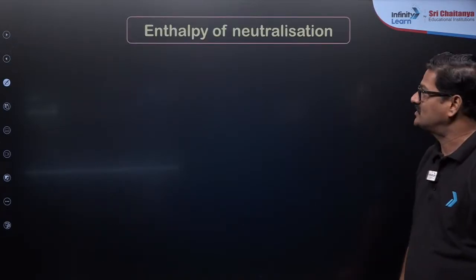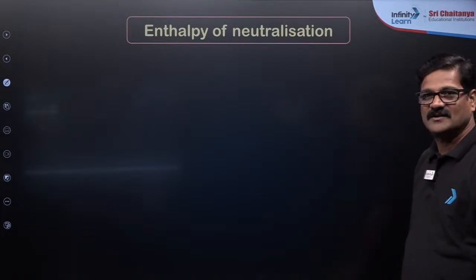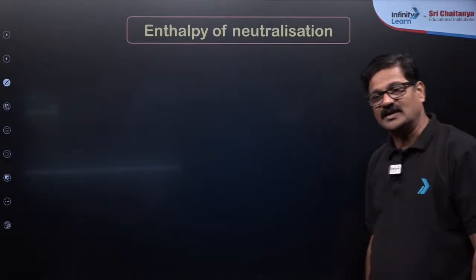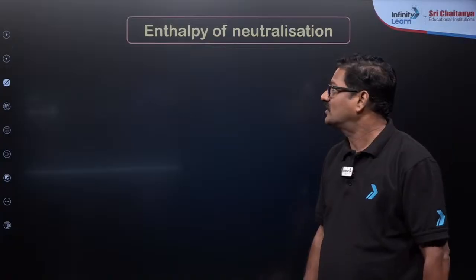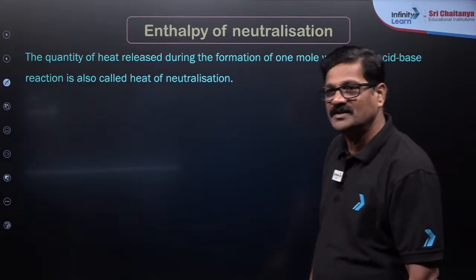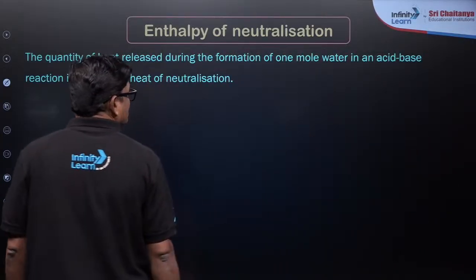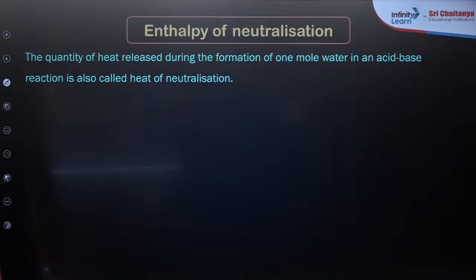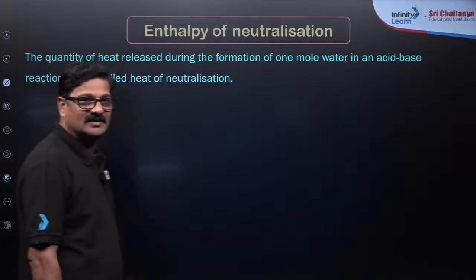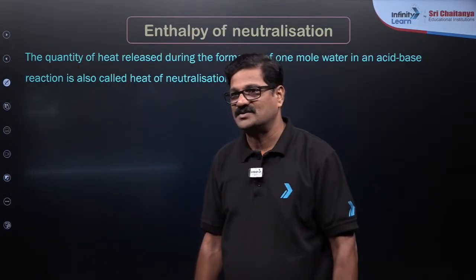So let us discuss some more things over here. Enthalpy of neutralization, काफी important चीज है. This is connected to equilibrium as well. The quantity of heat released on the formation of 1 mole of water from a strong acid and strong base in dilute solutions is called enthalpy of neutralization.